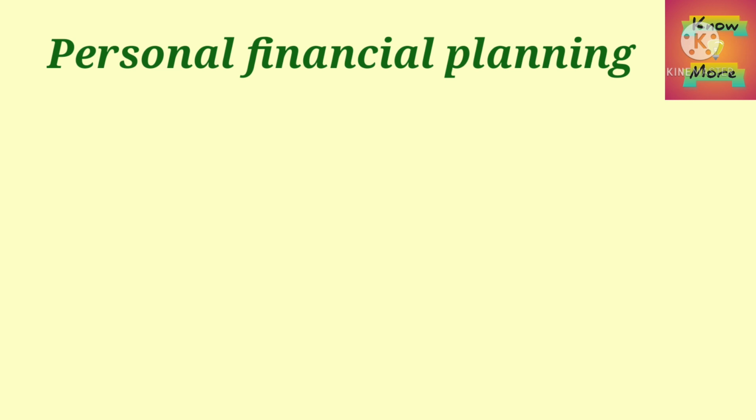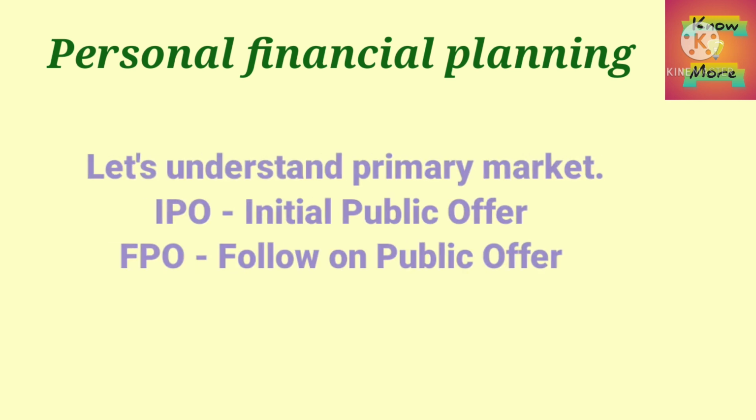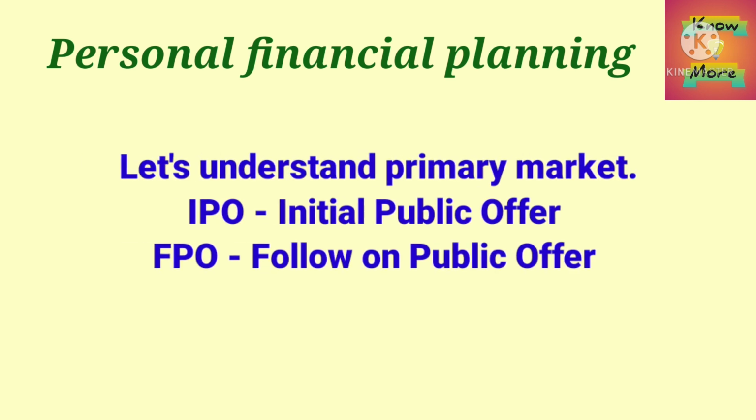Friends, so far we have discussed about transacting in secondary market, I mean stock market. However, there is one more way and that's primary market, known as IPO, that is initial public offer. Here, the companies come up for the first time with public offering. You can apply and get the shares in such IPOs.